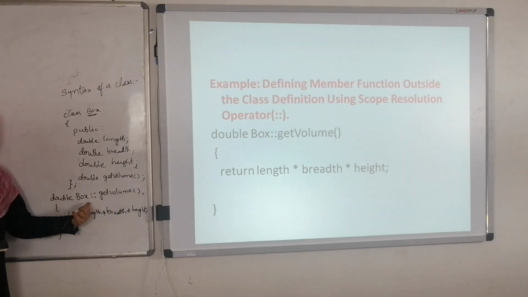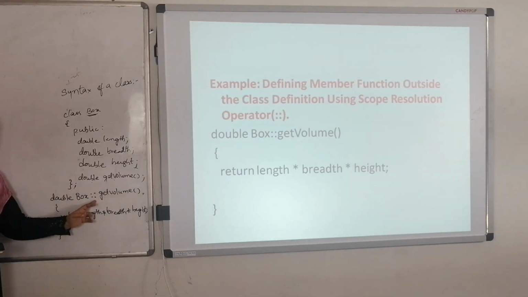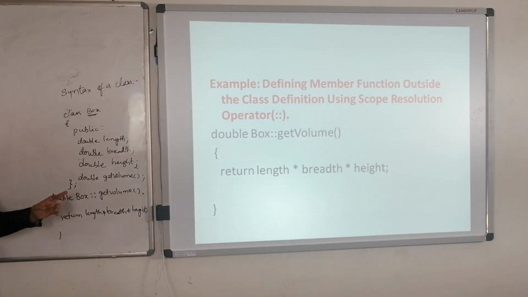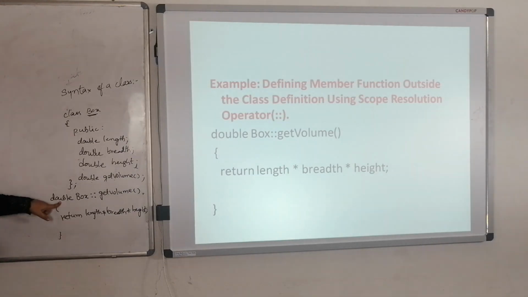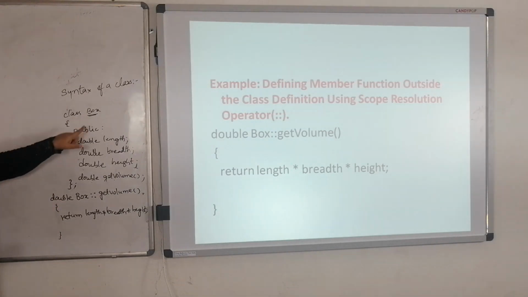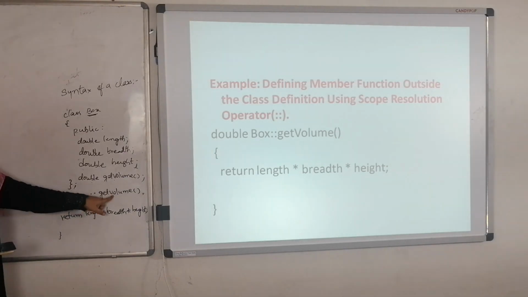If you define the function outside the class, we have to use the scope resolution operator. First we take the return type, which is double for getVolume. Then the name of the class, Box, then the scope resolution operator, then the getVolume function.